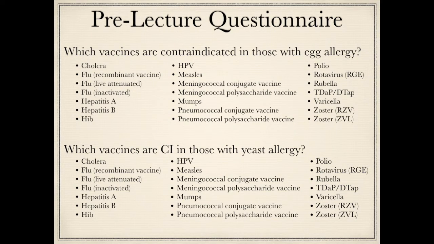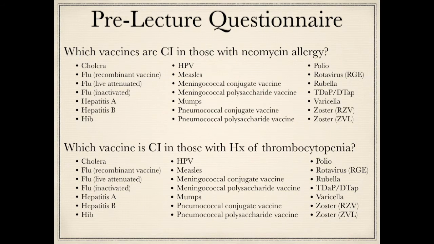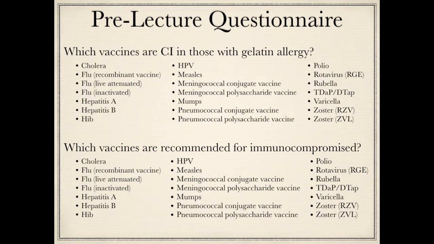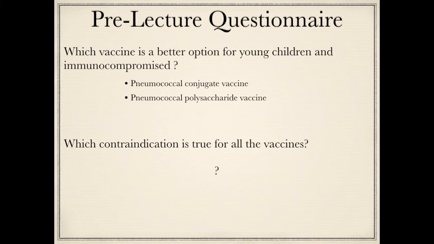Which vaccines are contraindicated in people with egg allergy, and which ones are contraindicated in those with yeast allergy? Which vaccines are contraindicated in those with neomycin allergy, and which vaccine is contraindicated in those with history of thrombocytopenia? Which vaccines have an association with Guillain-Barré syndrome, and which vaccine is contraindicated in those with history of encephalopathy? Which vaccines are contraindicated in those with gelatin allergy, and which vaccines are recommended in immunocompromised patients? Of these two vaccines, which one is a better option for children and immunocompromised patients? And which contraindication is true for all the vaccines?